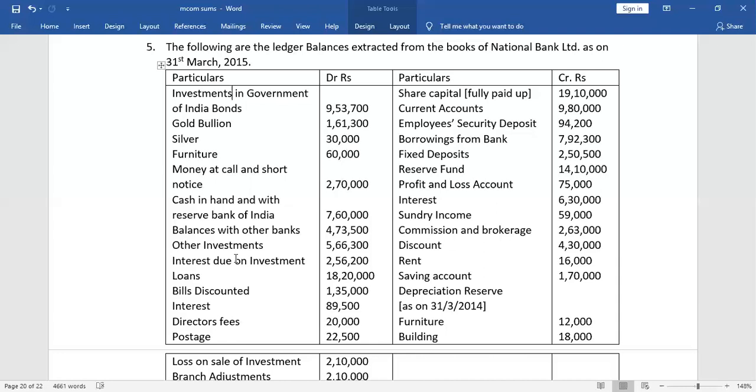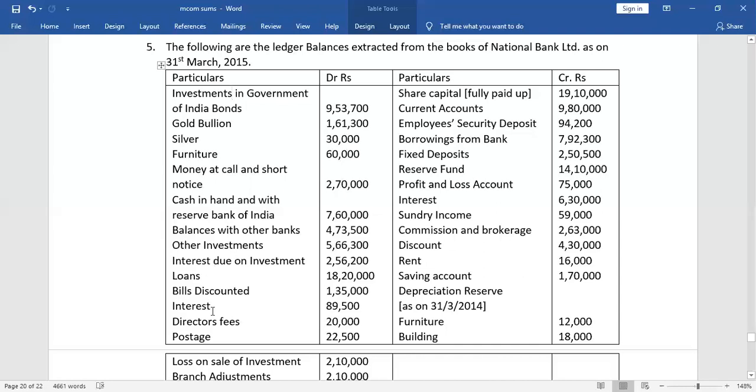After investment, then we have interest. Only interest is given, and I told you in the debit side of the trial balance, it may be an asset or it may be an expense. Now this is not an asset, interest. If not an asset, then it has to be an expense. So this is interest paid or interest expended.